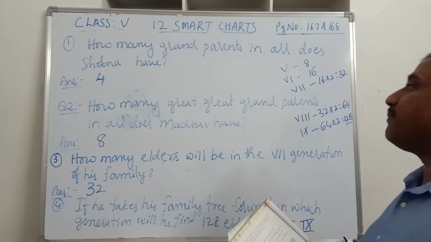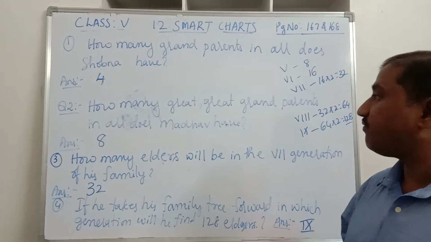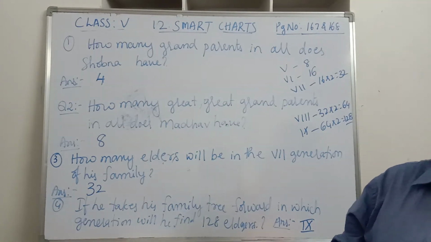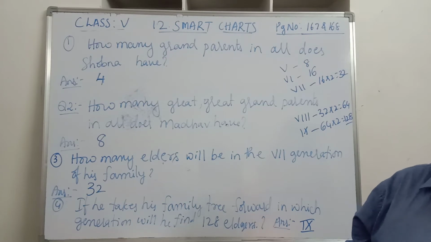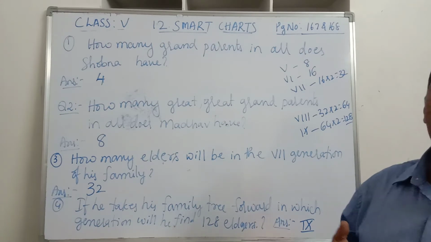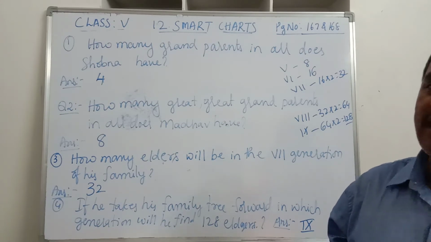So this is about Madhav's family tree and his elders: grandparents, parents, great grandparents, in 5 generations. Is it clear, children? Madhav's family tree? Yes.